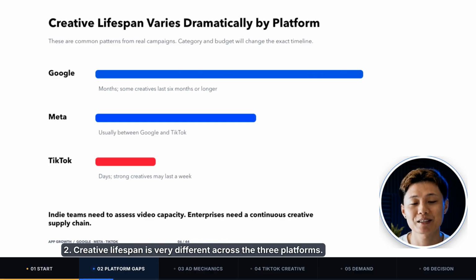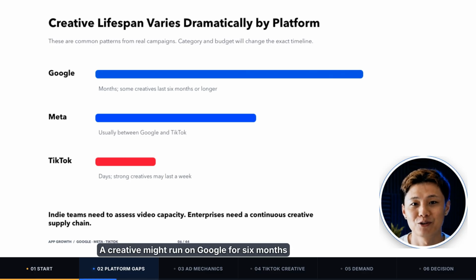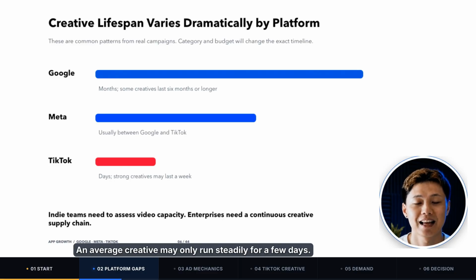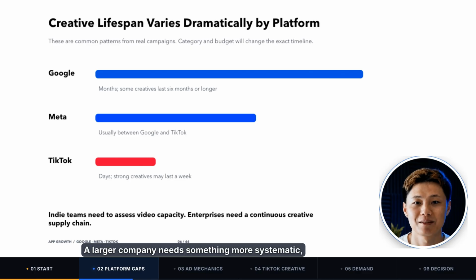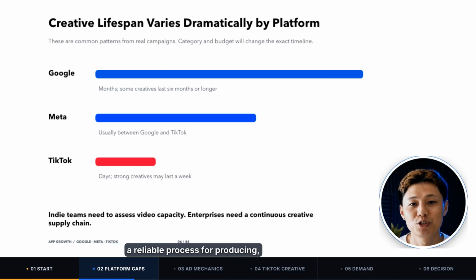2. Creative lifespan is very different across the 3 platforms. A creative might run on Google for 6 months, or even continue generating conversions a year later. On TikTok, creative fatigue comes much faster. An average creative may only run steadily for a few days. Even a very strong creative might only last a week. Meta generally sits somewhere in the middle, so an independent developer has to ask, can I keep producing videos consistently? A larger company needs something more systematic, a reliable process for producing, testing, and refreshing creatives.